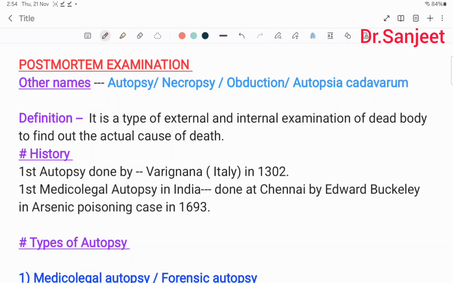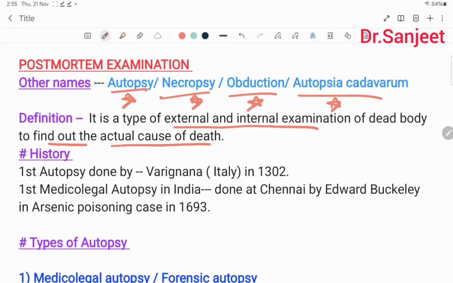Today we are going to start postmortem examination. Other names of postmortem examination are autopsy, necropsy, obduction and autopsia cadavarum. Definition: it is a type of external and internal examination of the dead body to find out the actual cause of death.